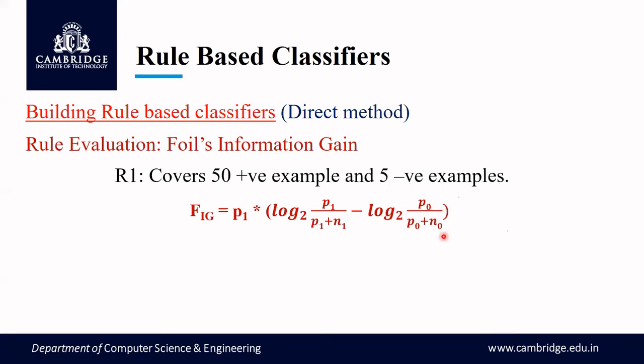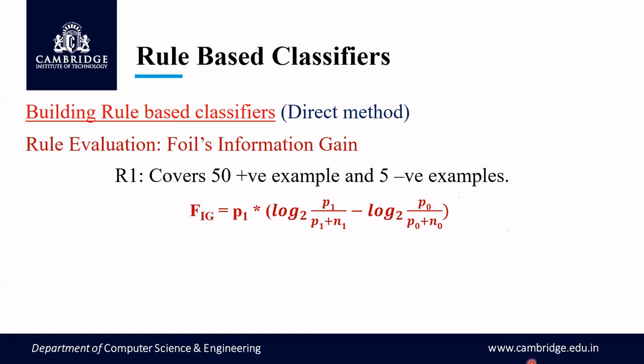Since the initial rule is not given to us, and they are telling us to find whether this rule is better or not, I'll consider P0 and N0 from the training record, considering that the initial rule is an empty antecedent. When the empty antecedent is there, I told you to consider the training record and identify P0 and N0.